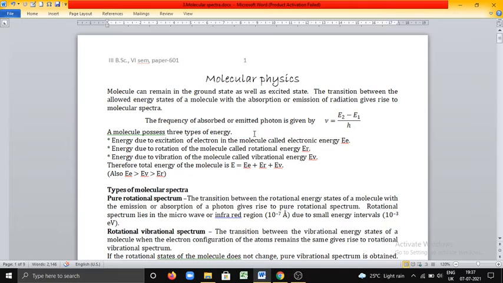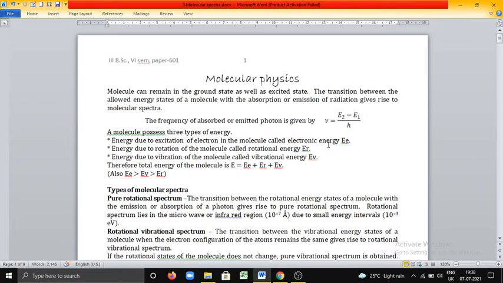A molecule possesses three types of energy, that is electronic energy, rotational energy, and vibrational energy. The name itself indicates what electronic energy is. It is the energy due to excitation of an electron in the molecule, the energy possessed by the electron due to its excitation.